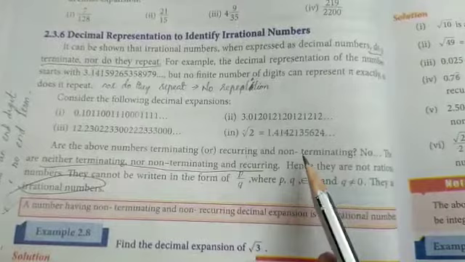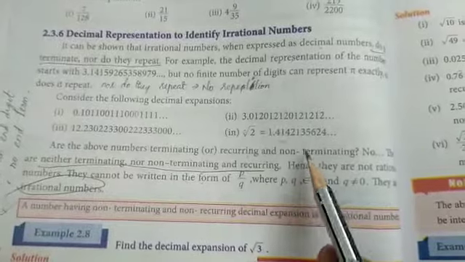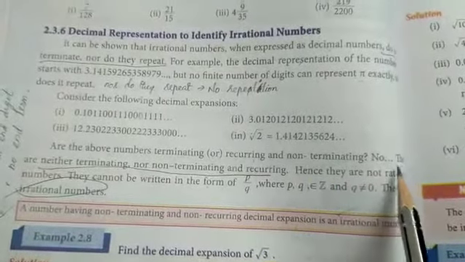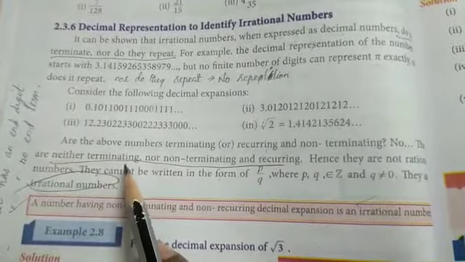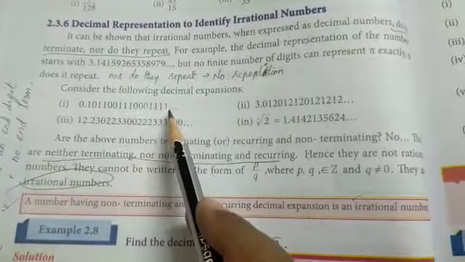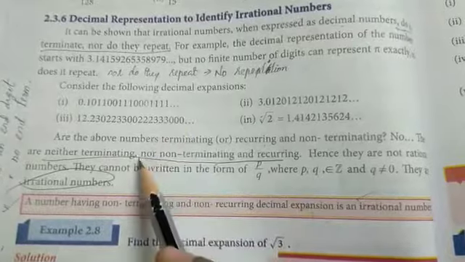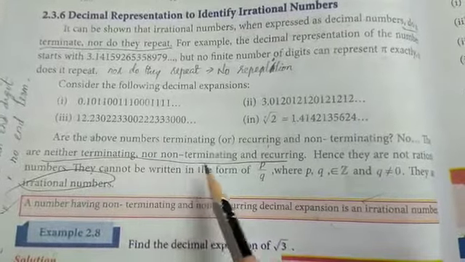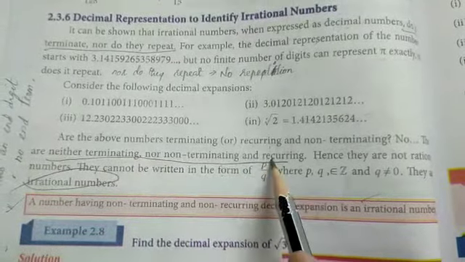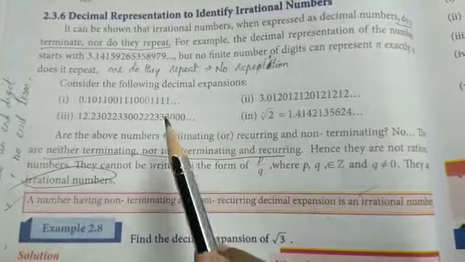Are the above numbers terminating or recurring and non-terminating? This is a question, but the answer is no, because they are neither terminating, that means there is no end of decimal digit, nor are they non-terminating and recurring.